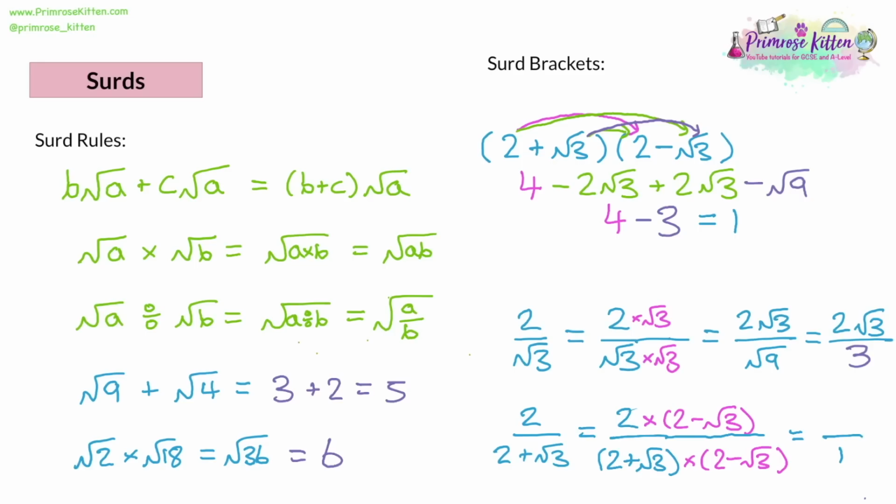And then the numerator, we've simply got 2 lots of 2 minus root 3. So it's okay to write it like that, actually, but you might want to multiply out the brackets and multiply both parts by 2. So 2 times 2 is 4, and 2 times negative root 3 is negative 2 root 3. Now, sometimes your answer will look like that, but in this situation, we can actually deal with the denominator. The denominator is a 1, and if you divide by 1, it's going to stay the same. So we can actually get rid of the denominator in this case.